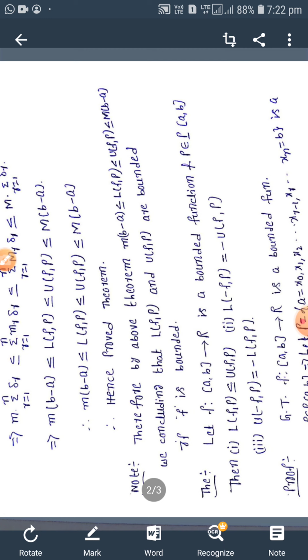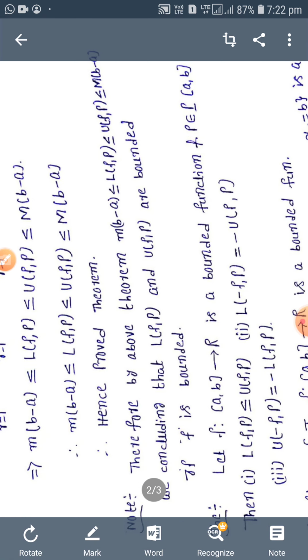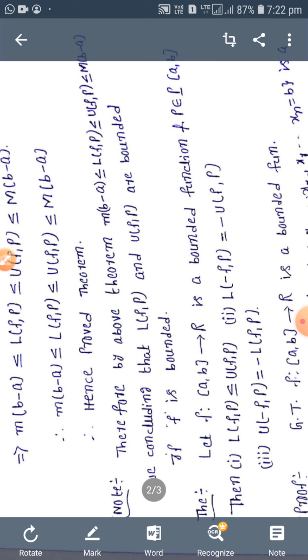Next theorem. Let f from closed interval a comma b to R be a bounded function and P belongs to the set of all partitions of closed interval a comma b, then first, LFP less than or equal to UFP. Second, L minus FP equal to minus UFP. Third, U minus FP equal to minus LFP.